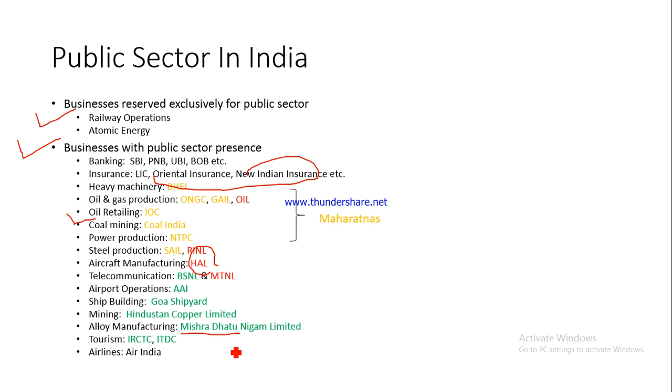Now please understand, those shown in yellow are called the Maharatnas, those in red are the Navratnas, and those in green are the Mini Ratnas. I hope you know what we mean by Ratnas. Ratna, basically a gem. And the government has done what? The government has categorized all these public sector organizations into Maharatna, Navratna and Mini Ratna, depending on how well they are performing.